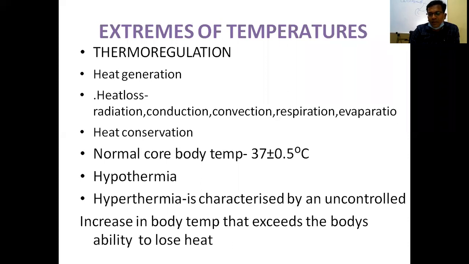Malignant hyperthermia is due to an inborn abnormality of the sarcoplasmic reticulum of skeletal muscles, which increases intracellular calcium whenever anesthetic drugs like halothane and succinylcholine are given. This is malignant hyperthermia.